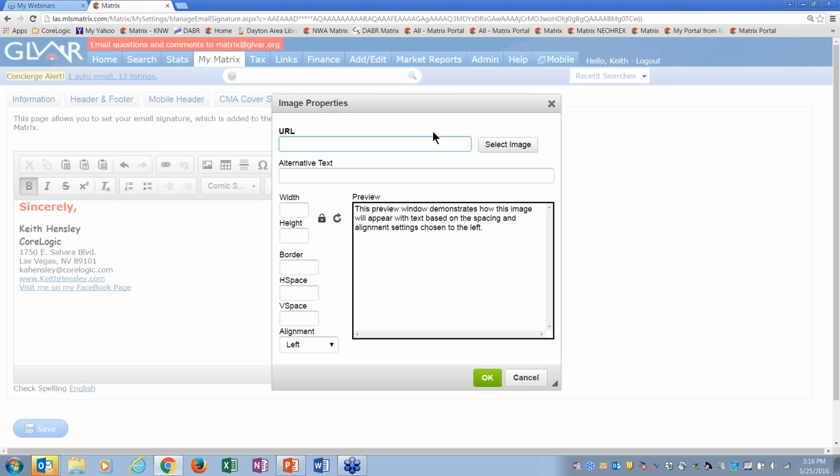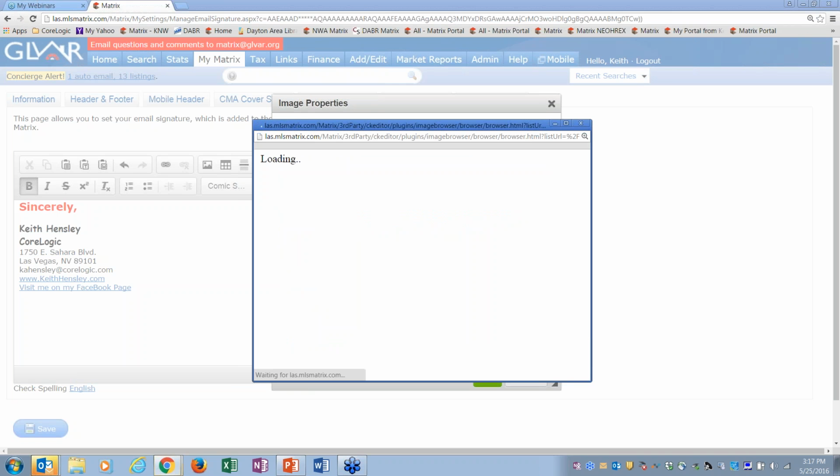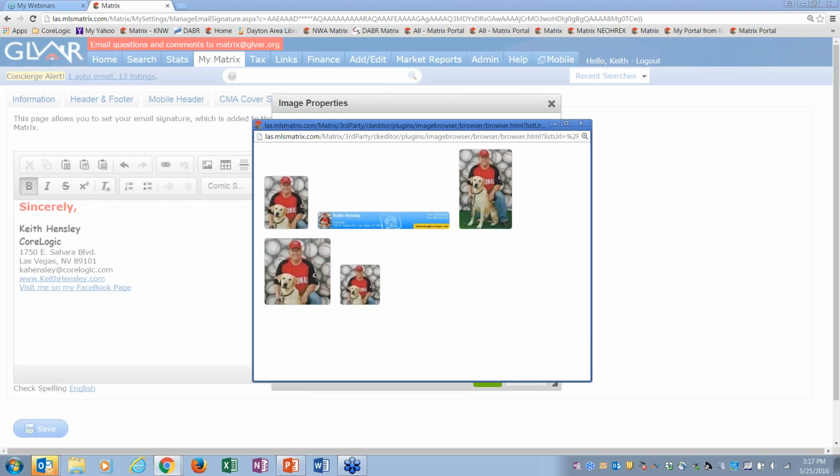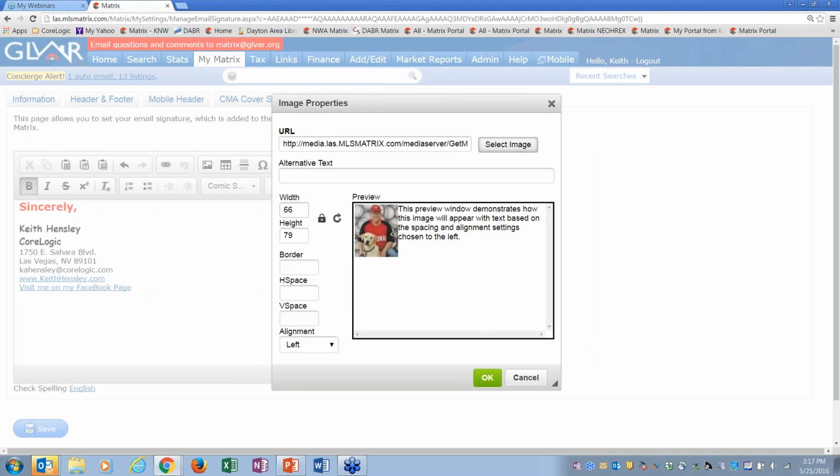Then it's going to open up, and you're not going to know what your URL is for your image, but all you need to do is hit the select image option, and it just loads the ones that you had uploaded in those previous tabs. So now I just pick the one I like, and you'll notice it doesn't have a border around this, and there's no spacing in between this paragraph and my picture.